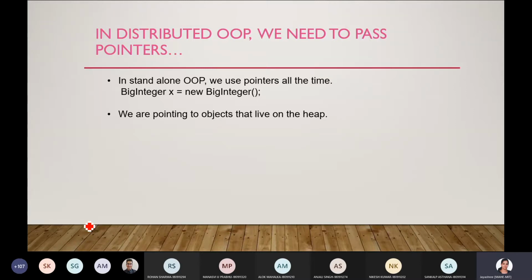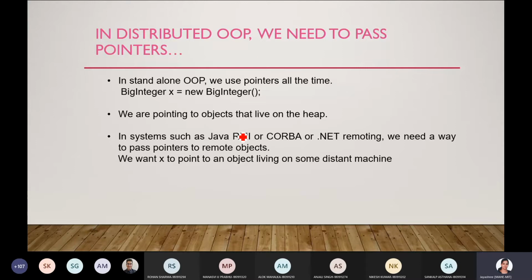We just pass the reference so that the object or method present in a different machine can be executed, and the result is sent back without any interference between them. We are pointing to objects that live on the heap.